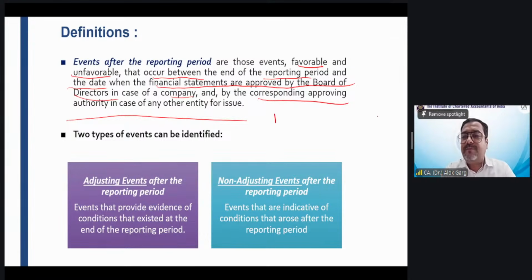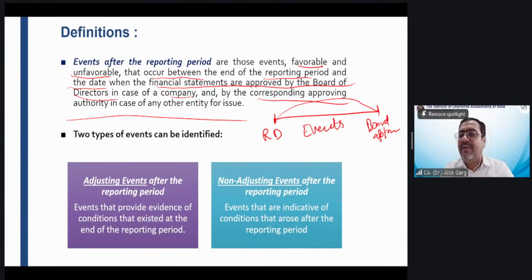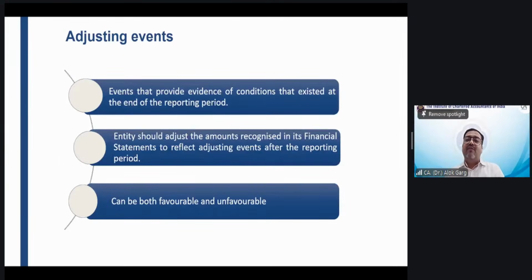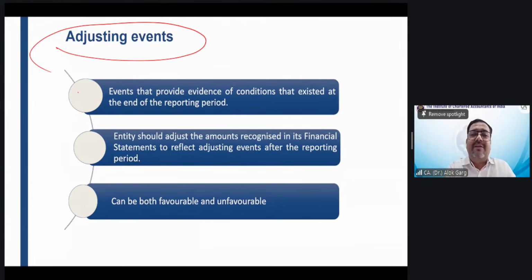Any event between the reporting date till the board approval date, the board meeting date, right? Any events which occur between the reporting date and the board approval, which are favorable and can be unfavorable also. Now, these events are defined as of two types, adjusting events and non-adjusting events. What is an adjusting event? Let's discuss. Adjusting events are those events which provide evidence of a condition which existed at the end of the reporting date.